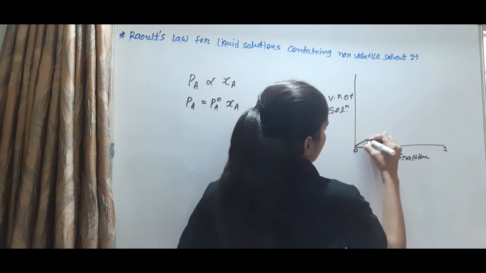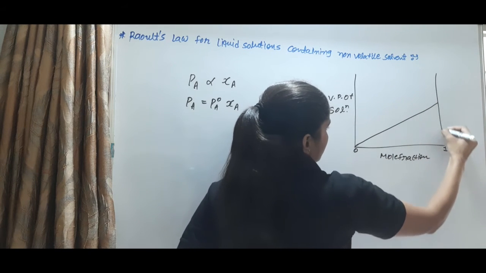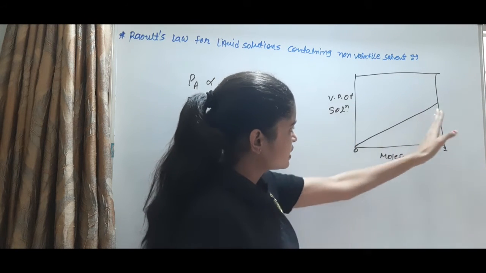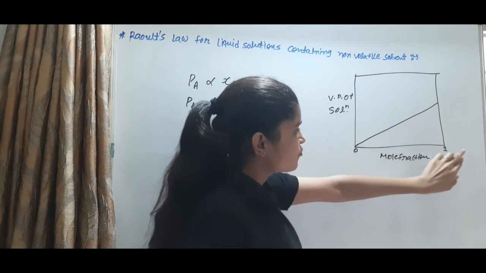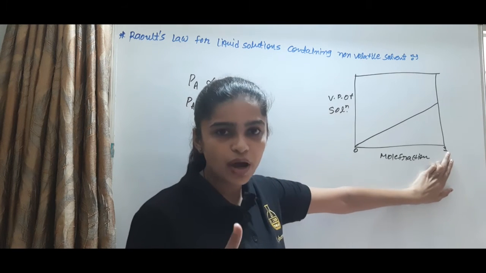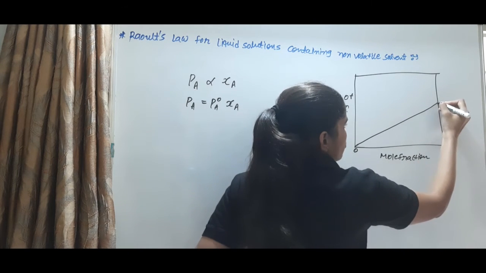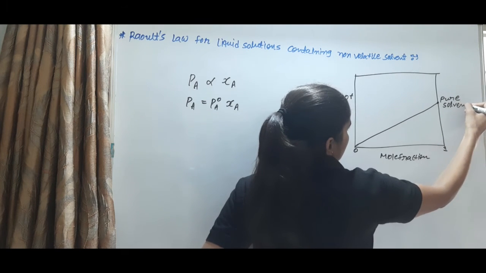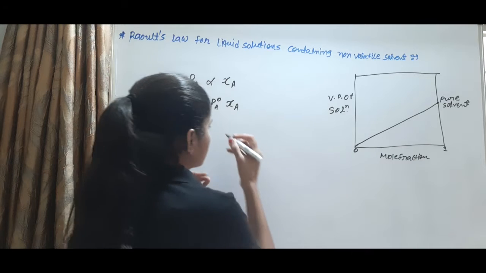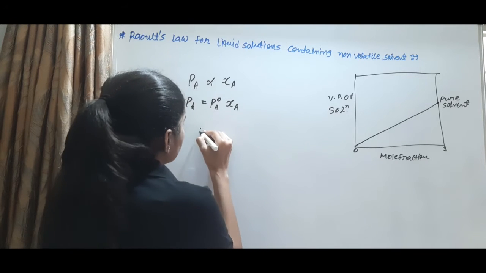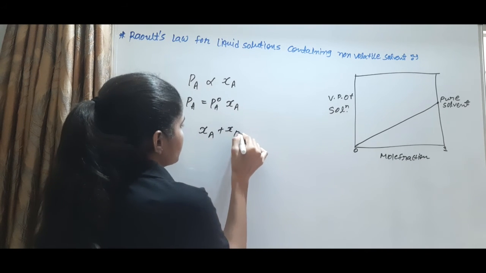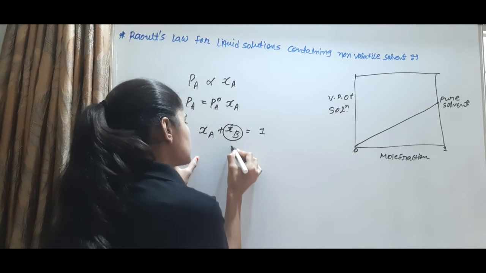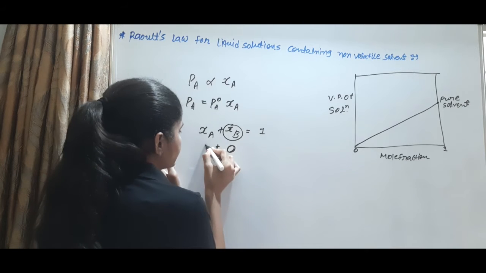The vapor pressure of the solution increases as the mole fraction increases. When the mole fraction value is 1, the pressure is the vapor pressure of the pure solvent. We know that for two components XA plus XB is equal to 1, where XB is equal to 0 and XA is equal to 1.